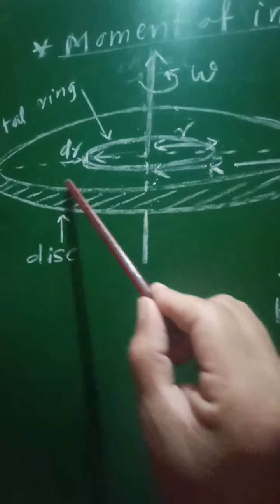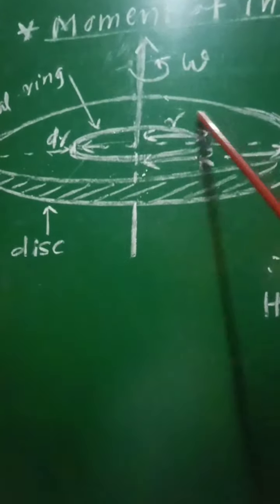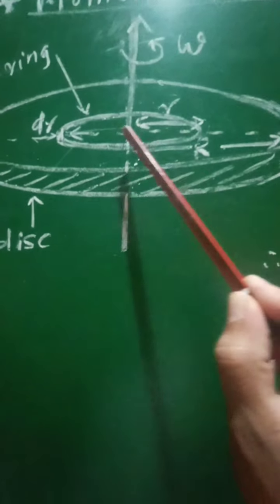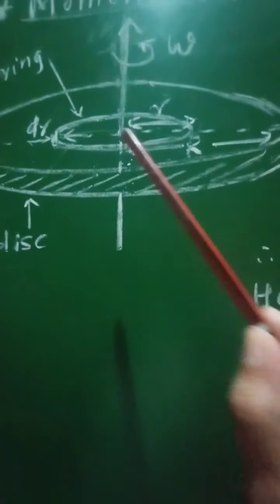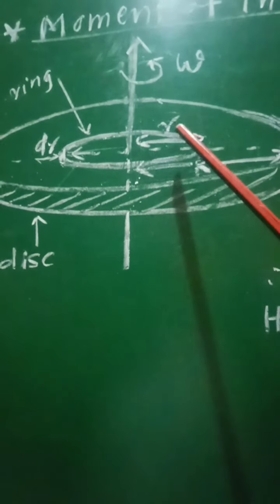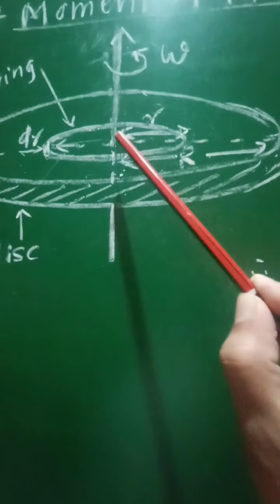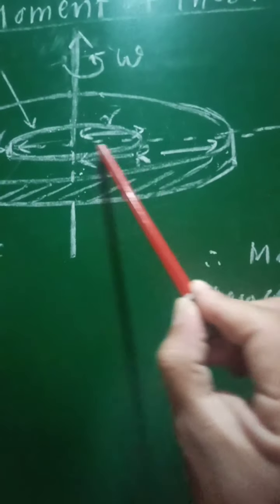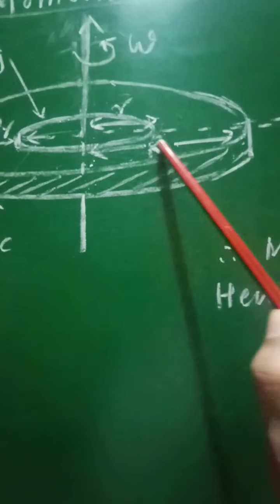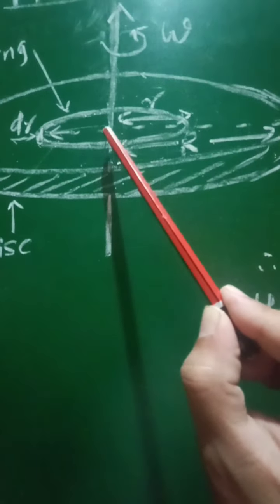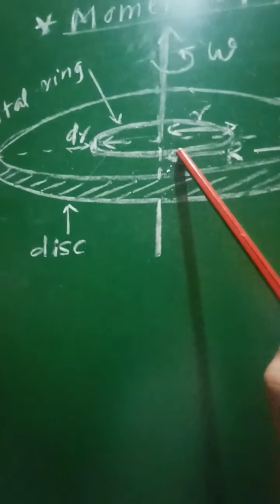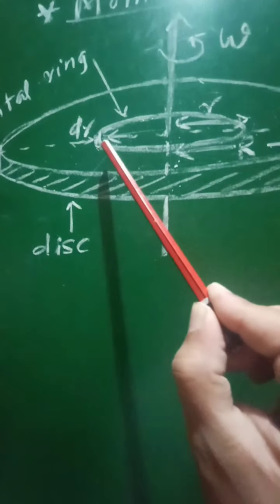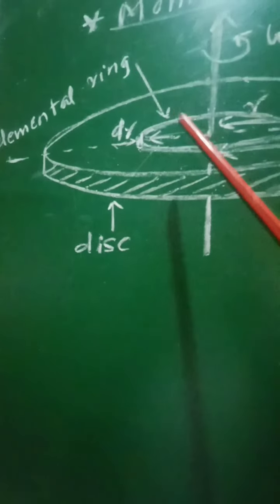So this disk will be divided into large number of rings, and let us consider a ring having its radius equal to r and its thickness will be equal to dr. Now if you consider the concentric rings about this axis of rotation, then the radius of the ring will vary from 0 to R. So all these rings which will lie between this distance R will be having their radius varying from 0 to R, and therefore here we have considered a small ring of radius equal to small r, thickness is equal to dr, so that will be considered as the elemental ring.